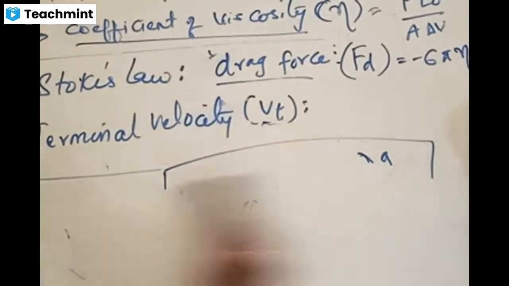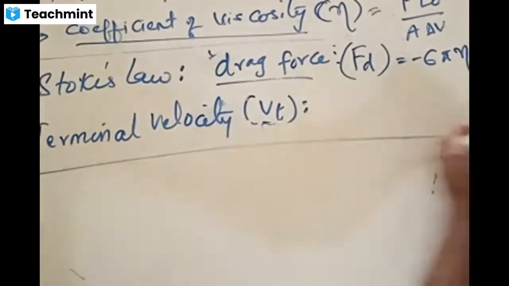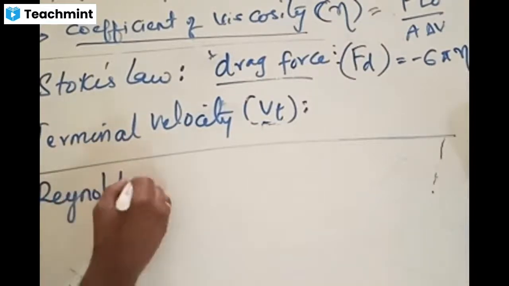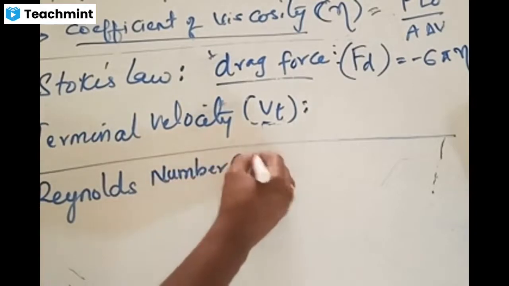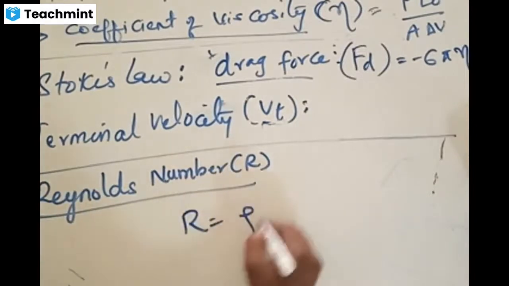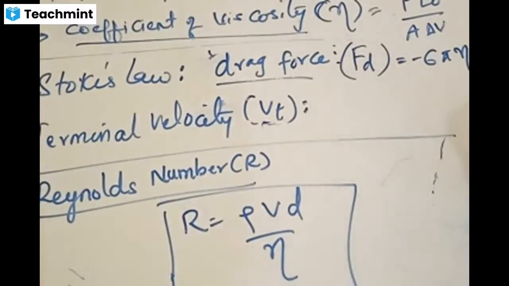So two things are clear. Now we are left with the third thing. We are left with the third and last thing for today's class, which is called Reynolds number. Reynolds number is denoted by the capital letter R. Reynolds number is given by the formula rho V d by eta.